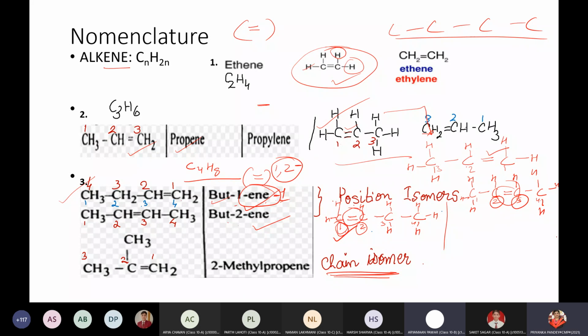Yes, Tirtham, you can ask the question, child. Ma'am, on the screen where propene is written, why does the numbering start from the right side? Why do we start the numbering 1, 2, 3 from here? This is wrong. It is just to show that this is wrong. Because when we have any functional group, the numbering has to start from the same side. That is what we have shown here.